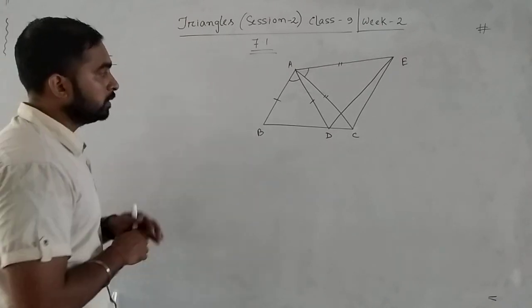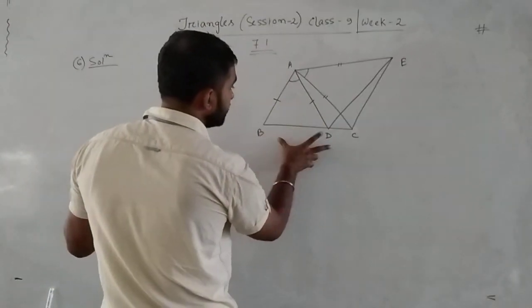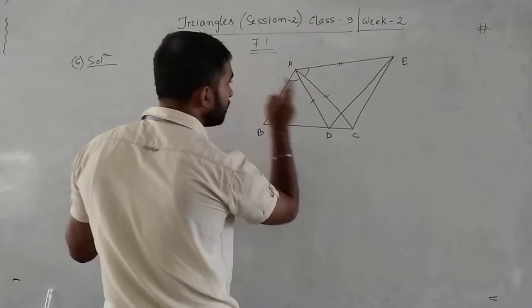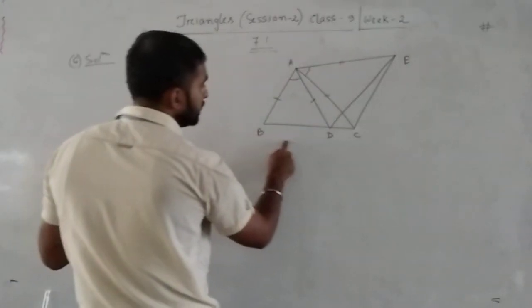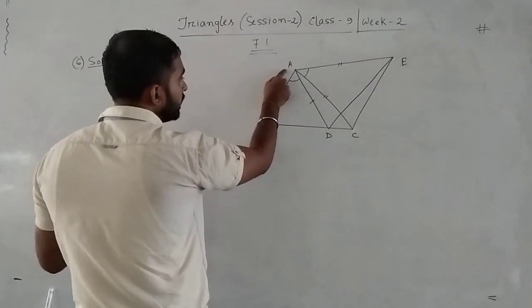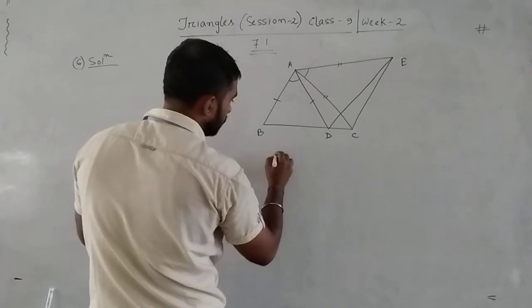Now let me show you. BC, BC is a part of which triangle? BC is a part of triangle ABC. Yeah, see, let me show you first.